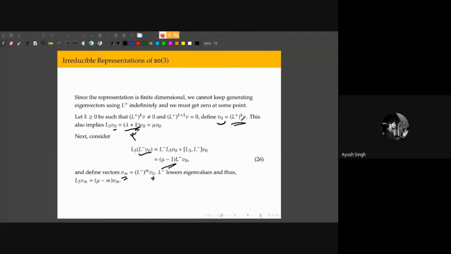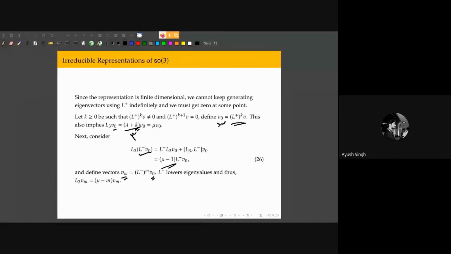So first, we were guaranteed an eigenvector due to the completeness of complex numbers. Then we acted on that vector with the L plus operator until it was an eigenvector with the highest possible eigenvalue. Then we're going to generate eigenvectors of lower eigenvalues by acting on them with L minus.